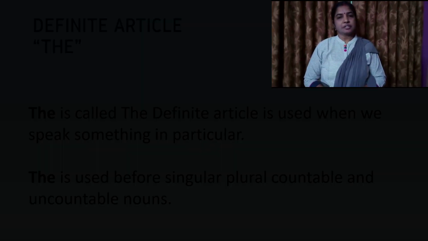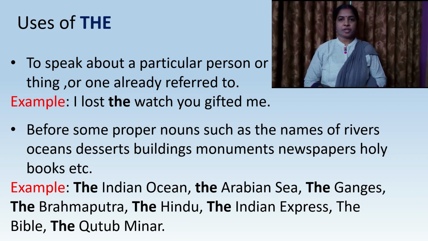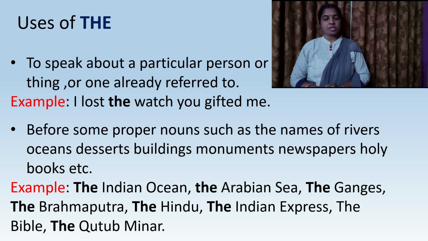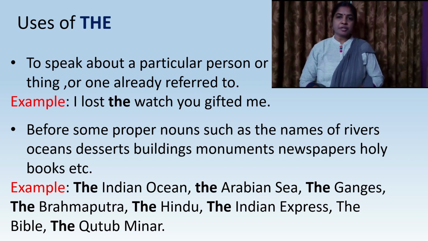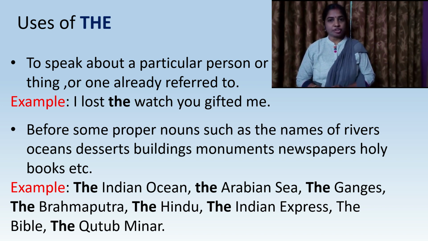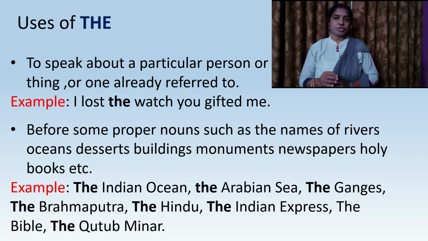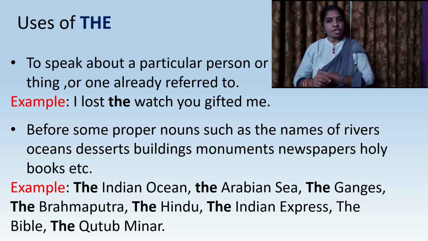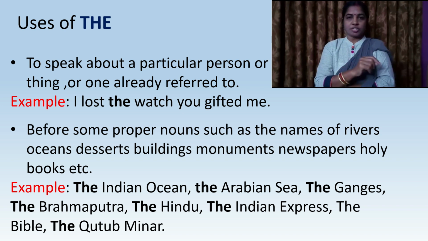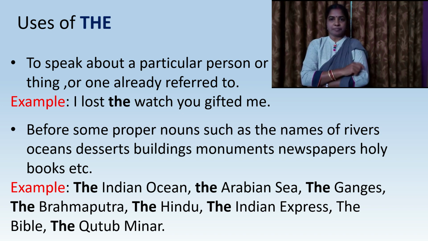So let us learn the uses of the. The is used before a particular person, place or thing which was referred to earlier. Example, I lost the watch you gifted me. Now here we are talking about a particular watch which was gifted by some person.